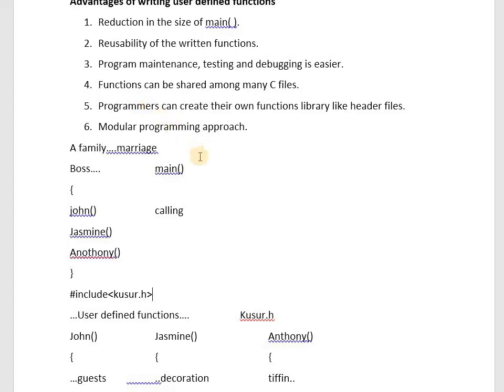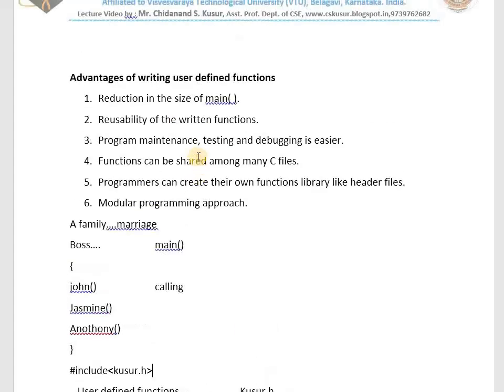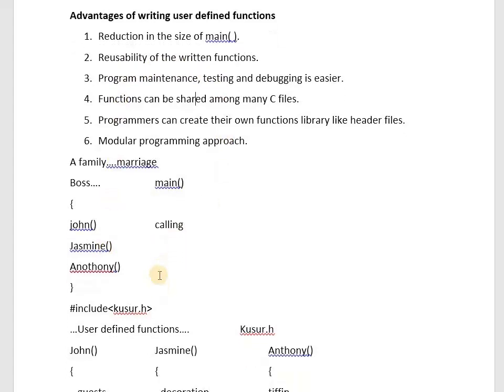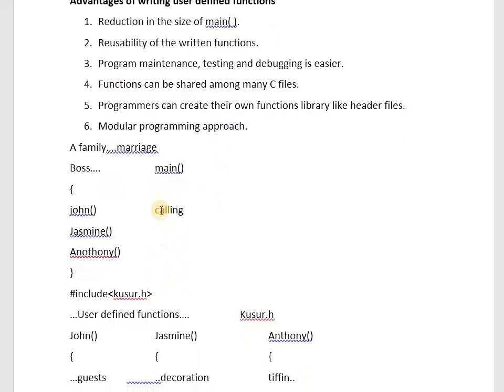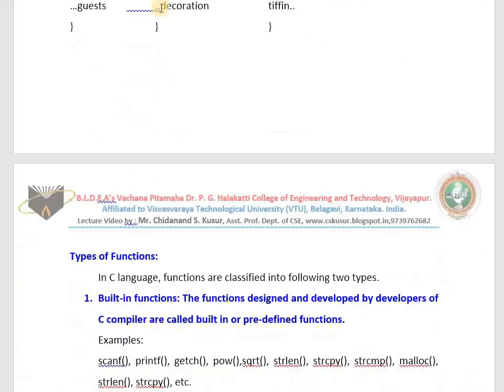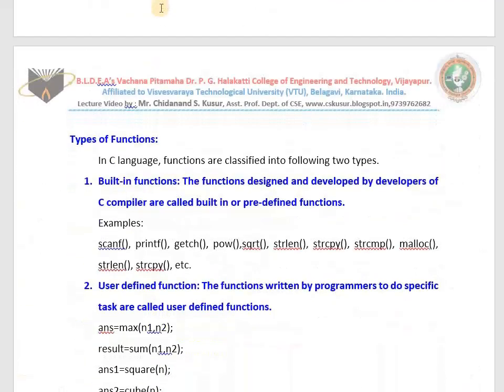Now you have the answer to the question: what are the advantages of user defined functions? Reduction in the size of main. Reusability of the written functions. Program maintenance, testing and debugging are easier. Functions can be shared among many C files. Programmers can create their own library of functions. Modular programming approach. In the next class, I will teach you types of functions.